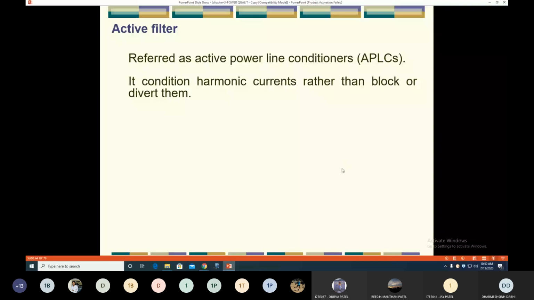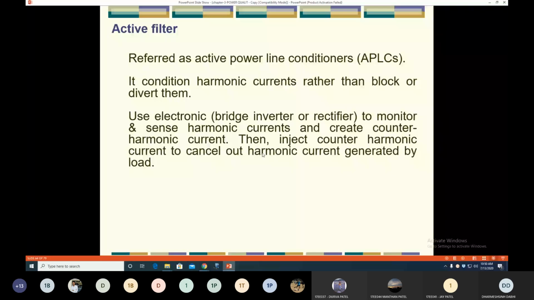So the main difference between the active filter and the passive filter is that, rather than blocking or diverting the harmonics, the active filter conditions the harmonic currents by injecting harmonics of the same amount as present in the system but exactly out of phase. For that we require inverters or rectifiers to monitor and sense the harmonic current and create counter harmonic currents, which are injected to cancel out the harmonic current generated by the loads.